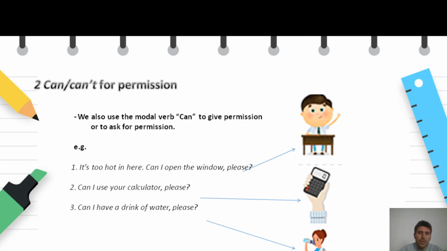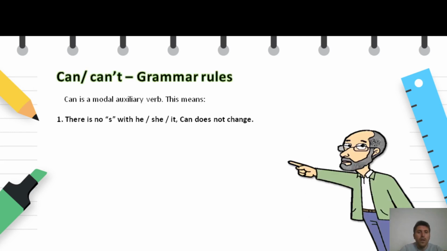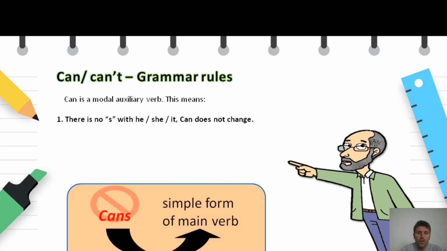So we usually use these expressions in the classroom where students usually ask for permissions, whereas we teachers give permissions. Now, something very important, when we talk about grammatical structures, we will have to have in mind that we will have to follow some rules. So the first important rule that we have to follow when we use can is that we will have to be careful that can is an auxiliary verb and it does not take the s at the end.